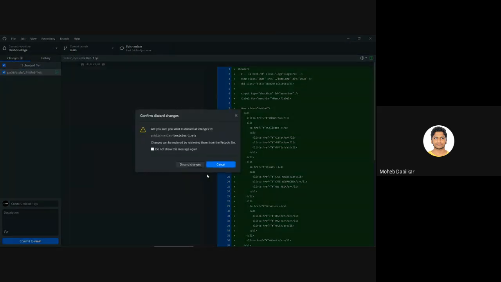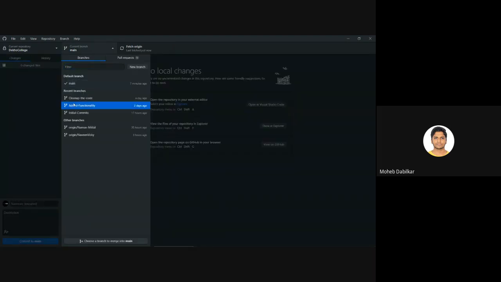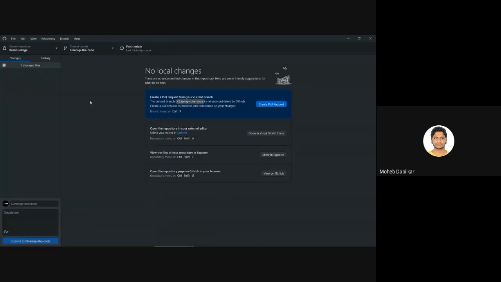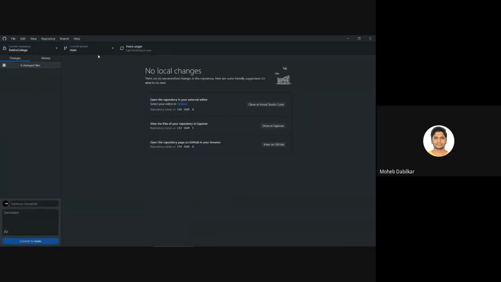Discard this change as well. And where did the other change go? I guess it was over here only, cleaned up the code. Okay, so none is there. Whenever you come back to this now, you see there are 0 files changed now.